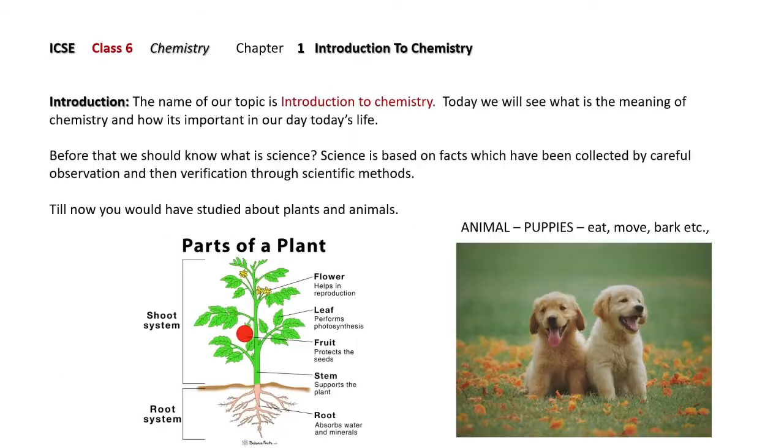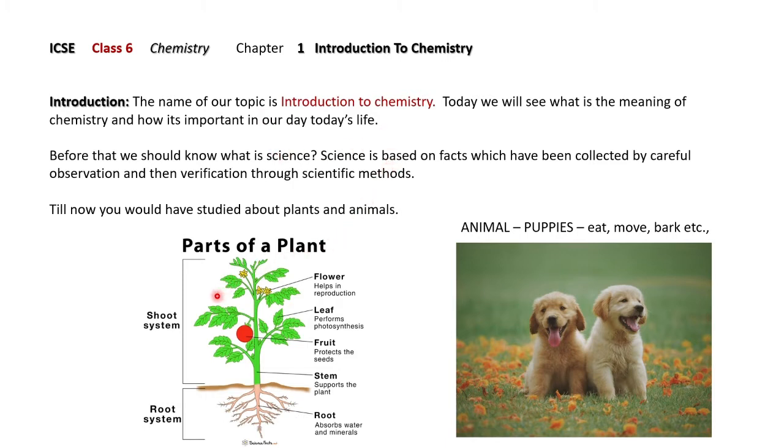Now we'll see about Introduction to Chemistry, the first lesson of class 6. The name of our topic is Introduction to Chemistry. Understood? Today we will see what the meaning of chemistry is and how it is important in our day-to-day life.